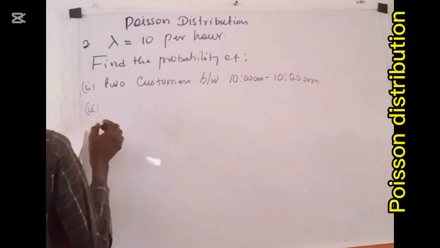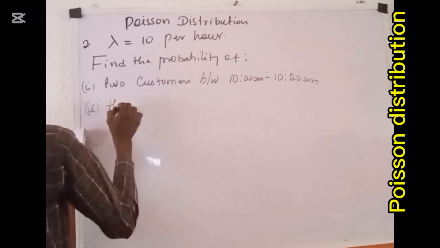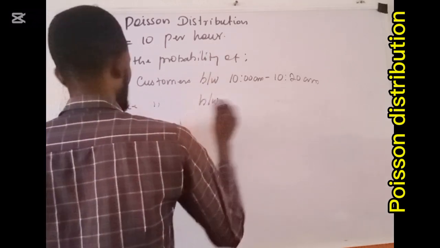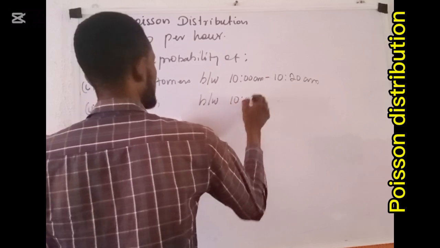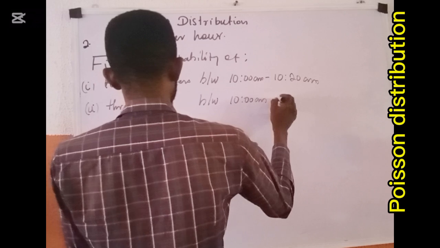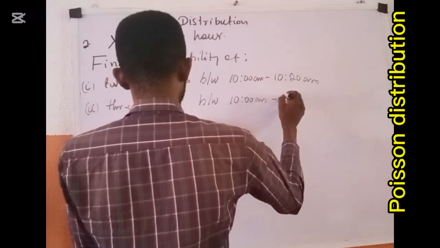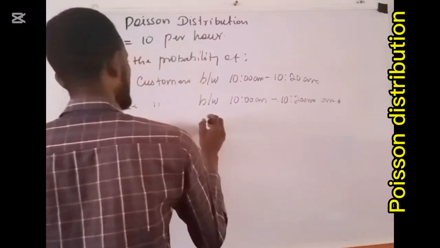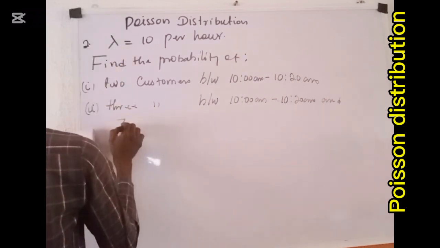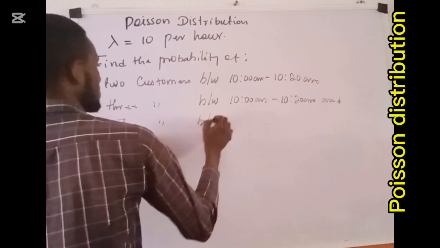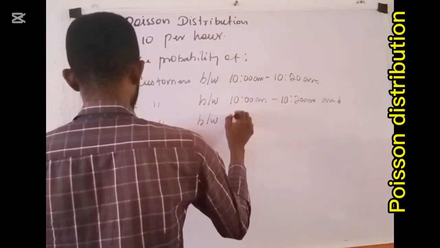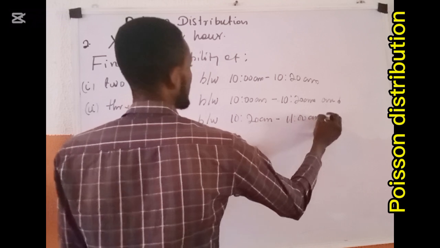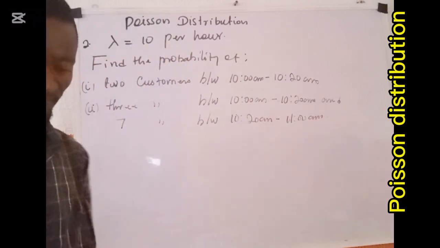And it says 3 customers between 10 a.m. to 10:20 a.m., and 7 customers between 10:20 a.m. to 11 a.m. Let us look at this kind of problem.